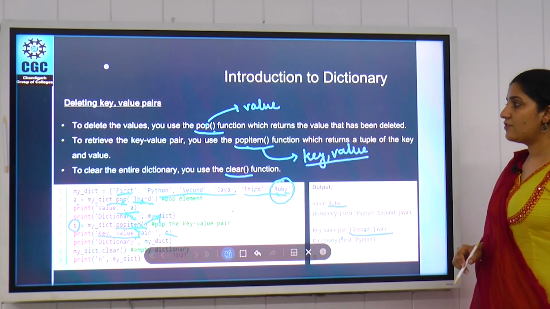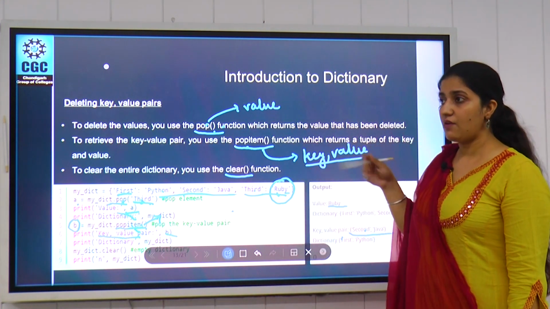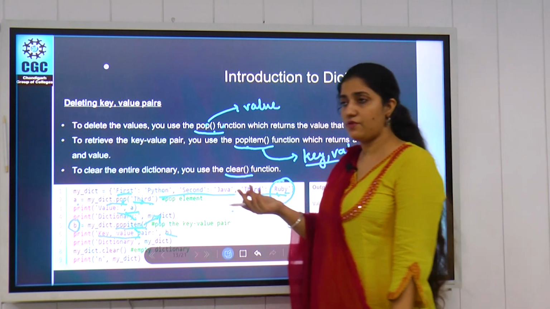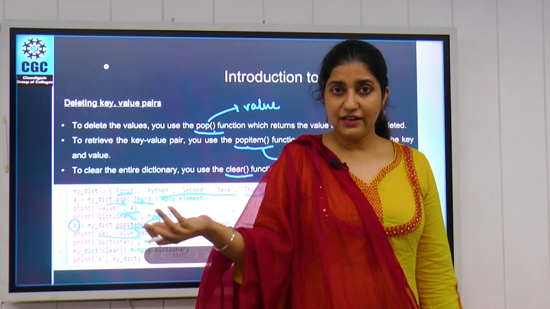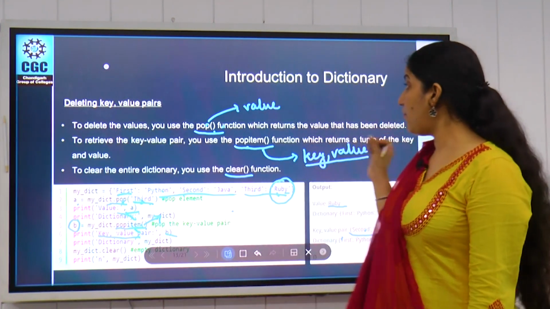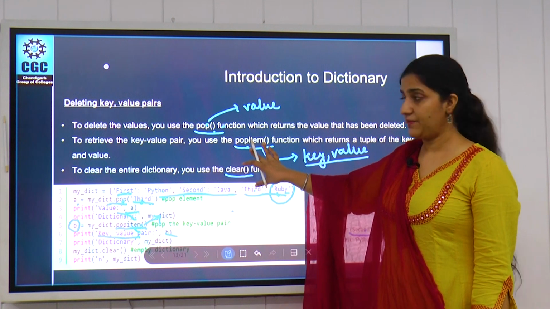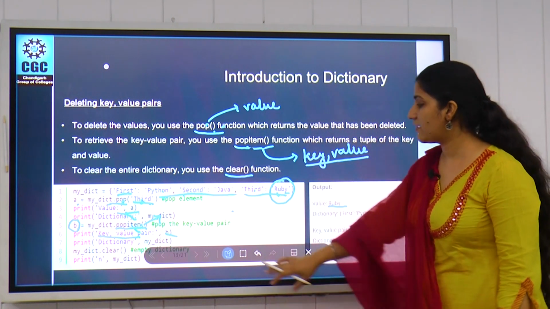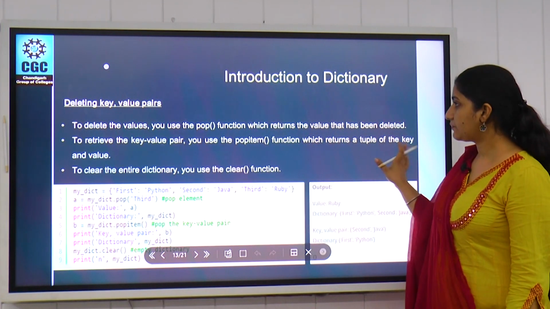So we can use both the functions depending on requirement. Whatever the requirement you have, if you want to remove a single data item, only the value, you can use the pop function, but if you want to remove key and value, then you can use popitem. So this is how we can remove our data from the dictionary.